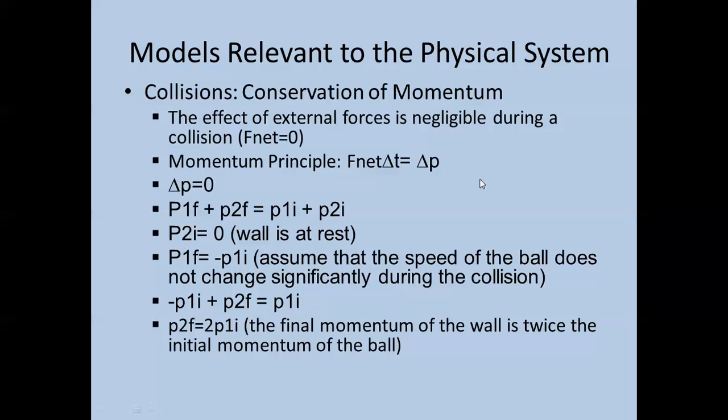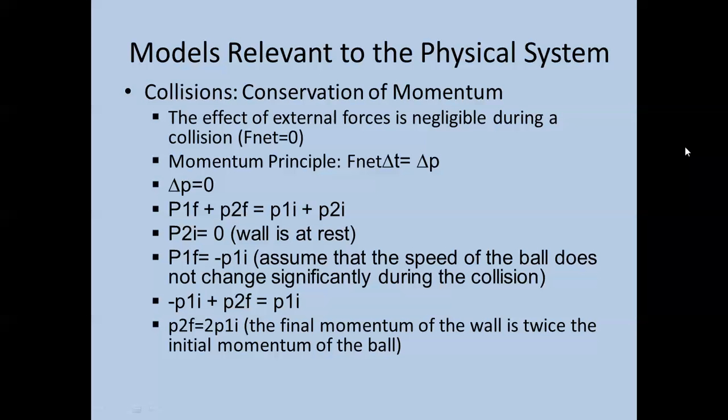The models relevant to the physical system were the physics related to collisions, including the conservation of momentum. During a collision, the effect of external forces is negligible, and therefore Fnet can be set equal to 0. The momentum principle is that Fnet times delta t equals delta momentum. Therefore, if Fnet is equal to 0, the change in momentum during the collision is also equal to 0.